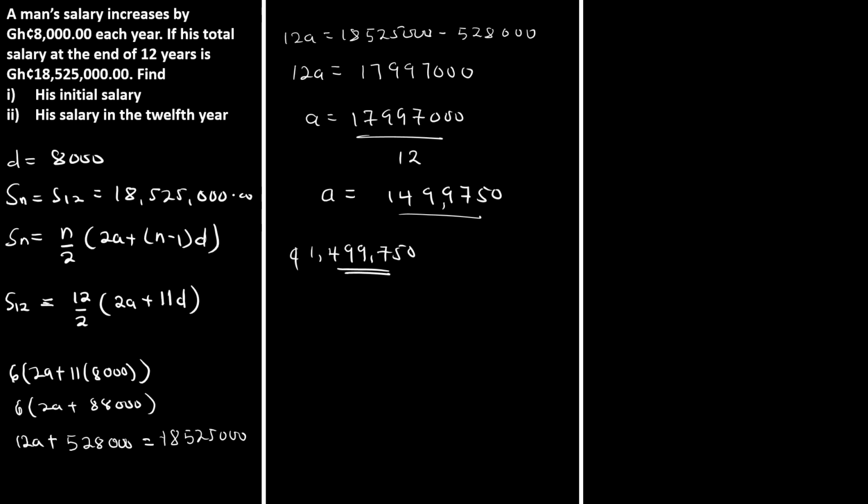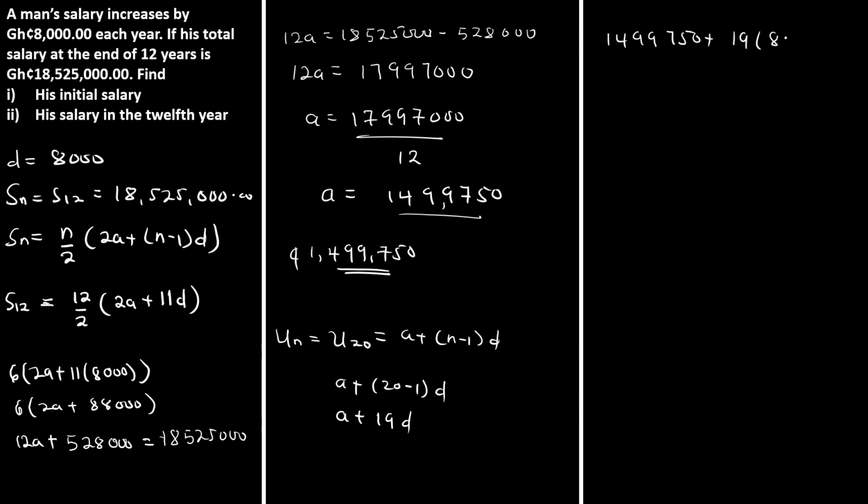All right, with the second question, you're supposed to find his salary in the 12th year. So in the 12th year, we definitely know that Un, in this case, will be U12. That will be equal to a plus (n minus 1)d. In this case, it will be a plus 11d. So my first term is 1,499,750 plus 11 multiplying 8,000.